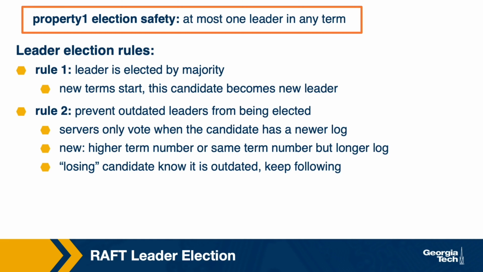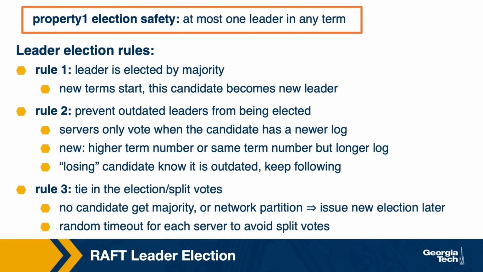This makes sense. We don't want to have a leader which doesn't have current, up-to-date information about what's going on in the system. The other thing that will happen during this leader election phase is that losing candidates will learn that their log is outdated and they'll become followers, but now they have information that they need some catching up to do in the system.